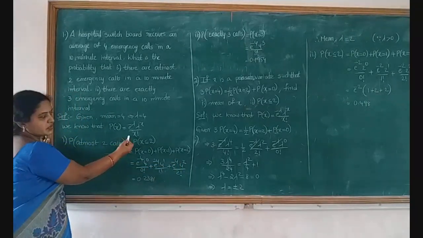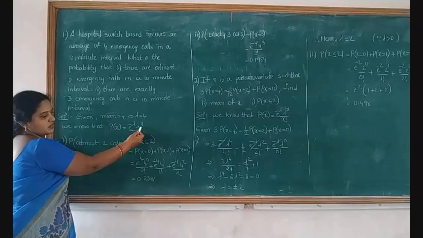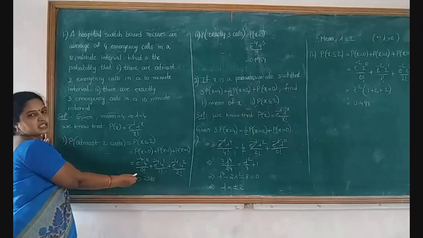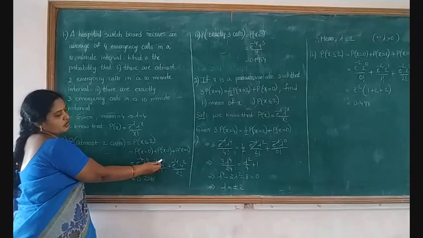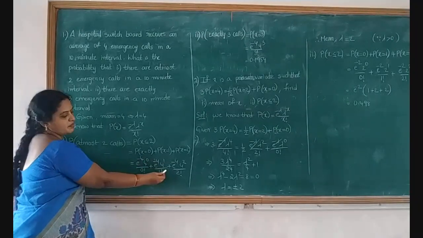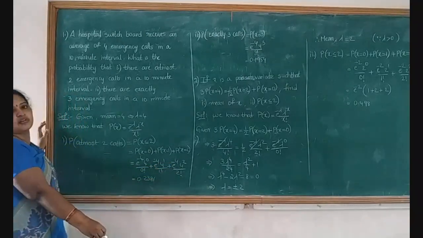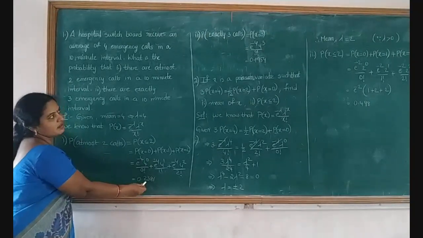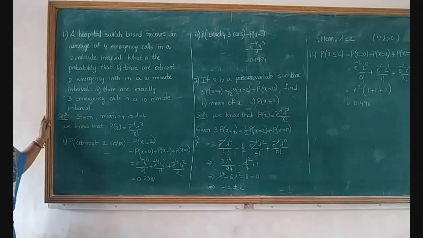We substitute in the density function x replaced by 0, that is e power minus 4, 4 power 0 divided by 0 factorial, plus e power minus 4, 4 power 1 by 1 factorial, plus e power minus 4 into 4 square divided by 2 factorial. This is equal to 0.2381.